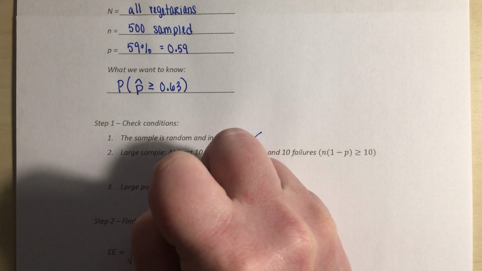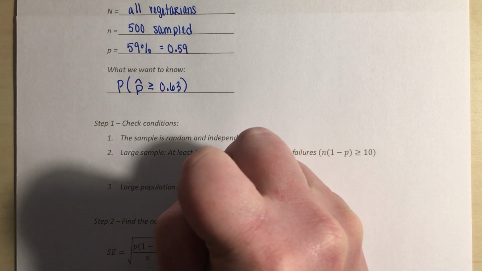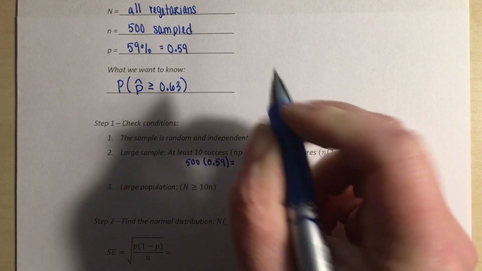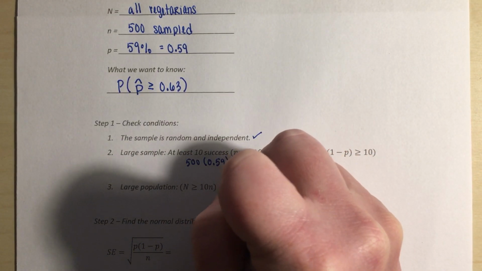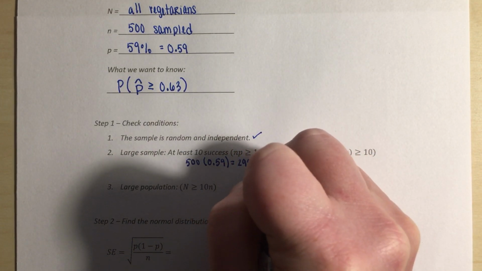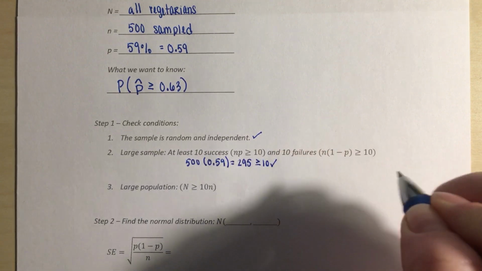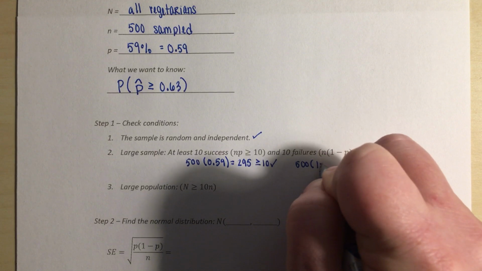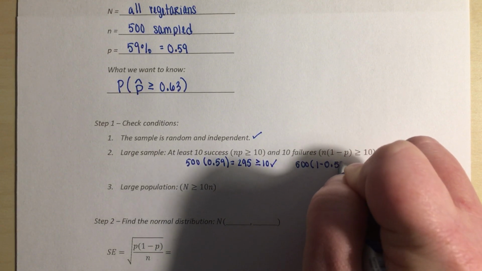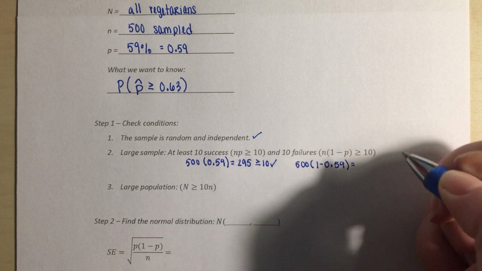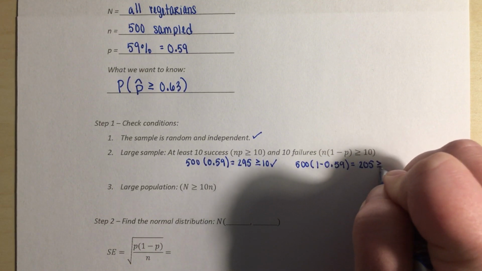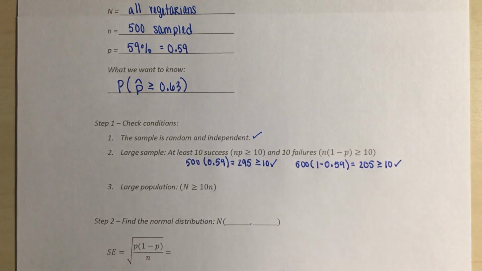So n is 500 times p is 0.59. That gives us 295, which is definitely greater than or equal to 10. Then we're going to take 500 times 1 minus 0.59. That is going to give us 205, which is also greater than or equal to 10. So our second condition is met.